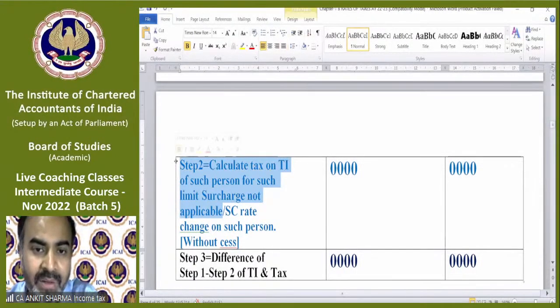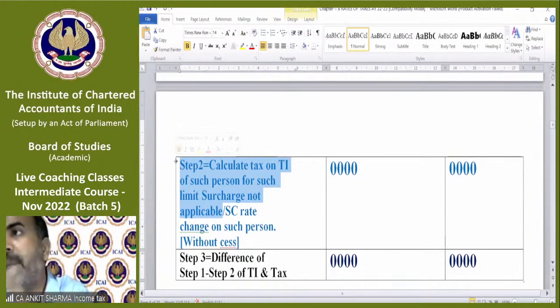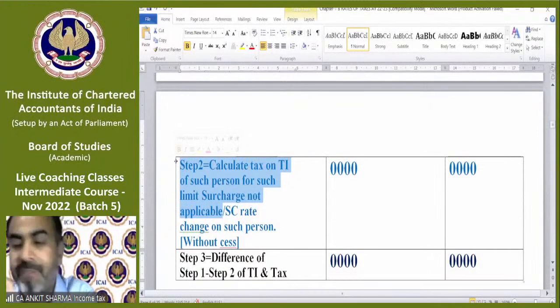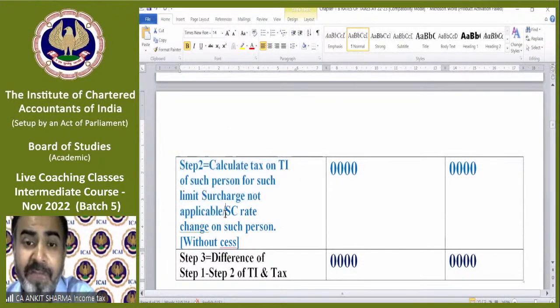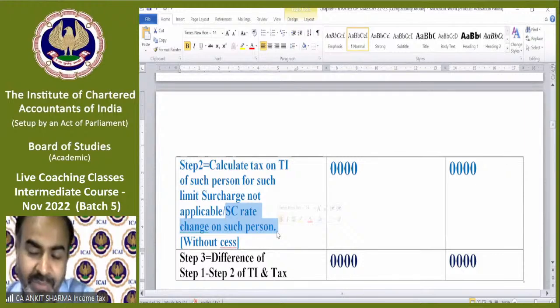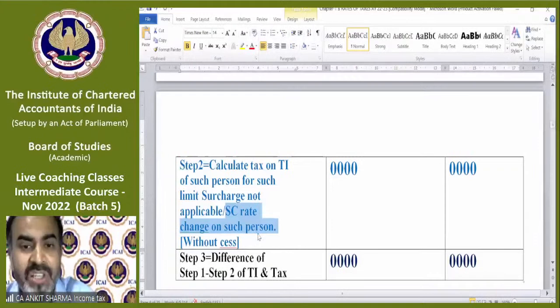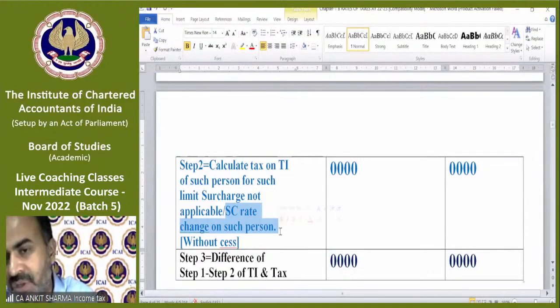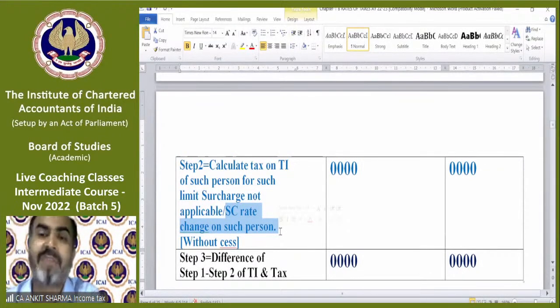Fine. If income is given in the question as 51 lakh, 52 lakh or up to rupees 1 crore, then we will take 50 lakh rupees, up to which surcharge is not applicable. And if income is more than 1 crore, then we have to take that income which has the last surcharge rate applicable, that is, the surcharge rate change on such person. So if in the above category surcharge rate is 10%, then we have to take 50 lakh, when surcharge is 0.